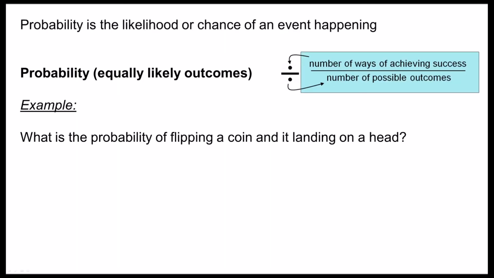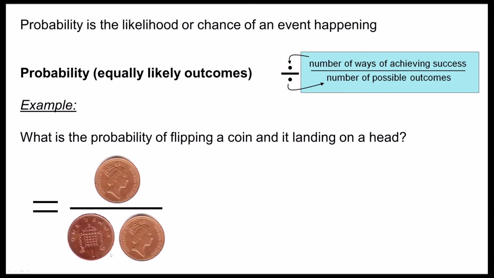What is the probability of flipping a coin and it landing on a head? If I flip a coin, I know that there's one way that I can get a head out of 2 possible outcomes. That's getting a head or a tail. So therefore, the probability is 1/2.